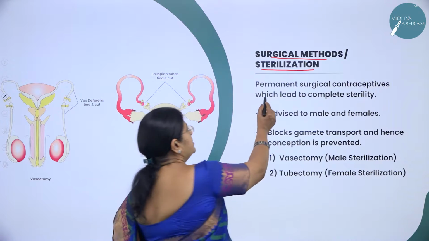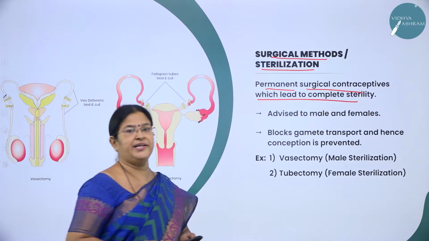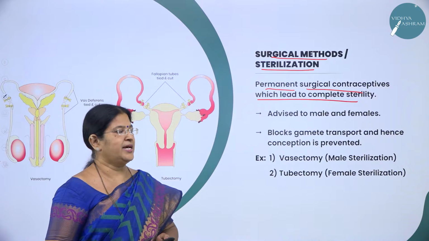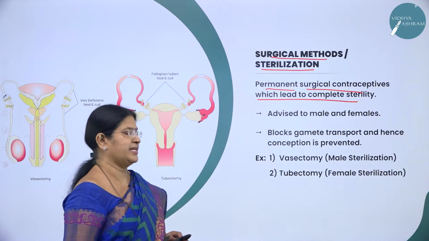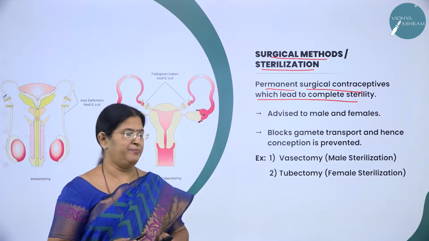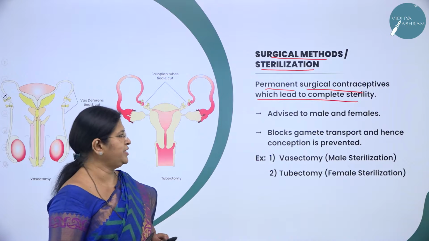The permanent surgical contraceptives lead to complete sterility. They are advised to both male and female. So, what is the very important result of this surgical method or permanent method?